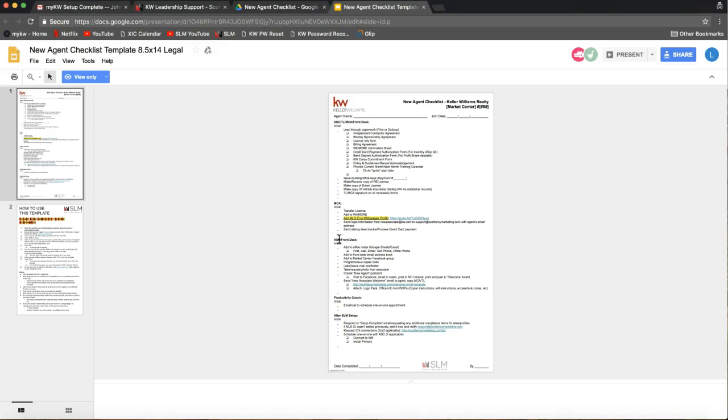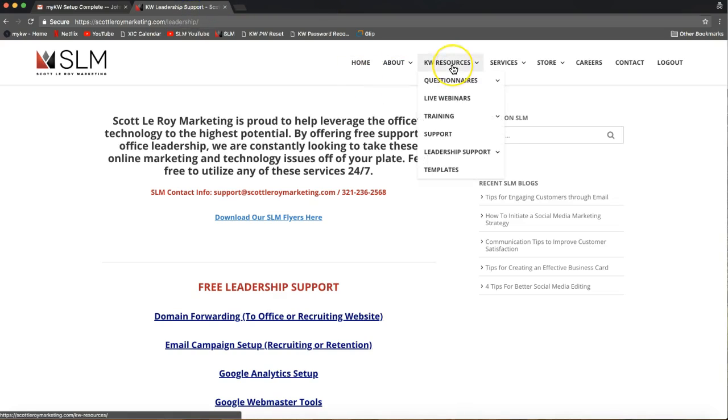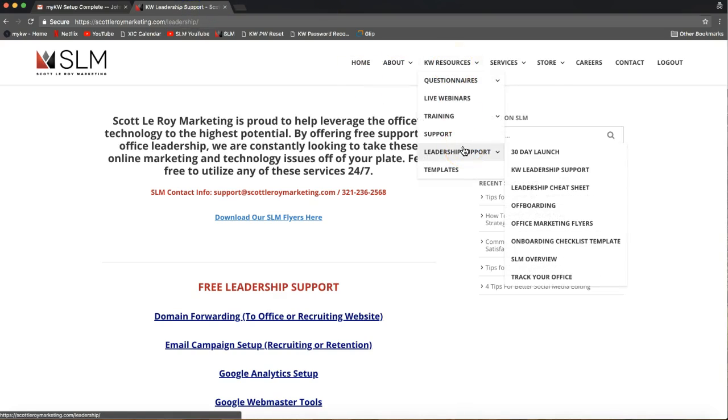I know I always used to have on each agent's folder, as I was onboarding them, a checklist stapled to the very front of their folder so I could see exactly where they were in the onboarding process and check that off as I went. So it's, of course, a great thing to utilize in your onboarding process, and this is completely customizable, so you can edit this to make it for your market center and your processes. So great tool to check out. And again, how I got there is KW Resources, Leadership Support, and Onboarding Checklist Template. So that's a great one.